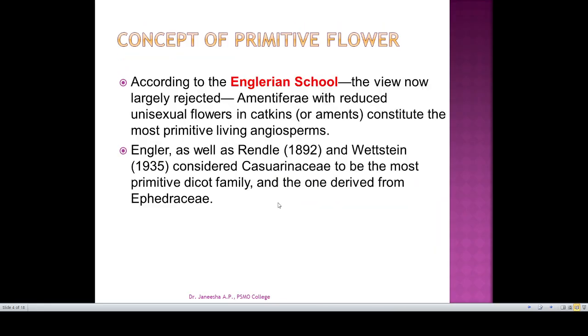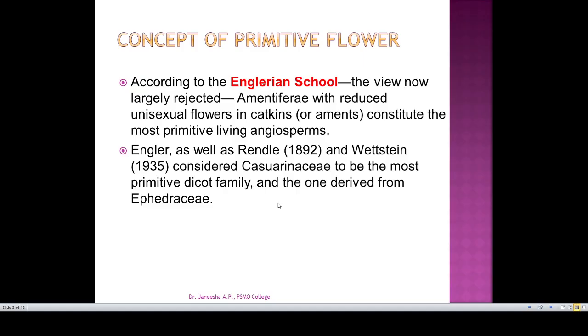First is the concept of a primitive flower as per the Englerian school. In the Englerian school, Casuarinaceae is considered a primitive flower. This view is now largely rejected. The Amentiferae, with reduced unisexual flowers in catkins, constitute the most primitive living angiosperms.